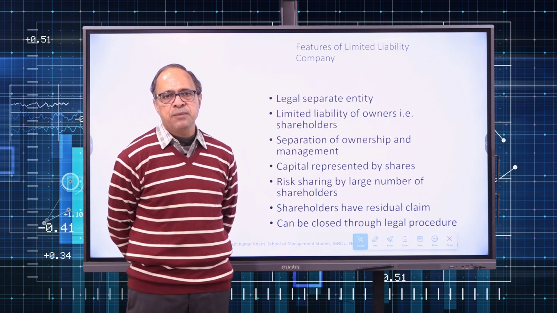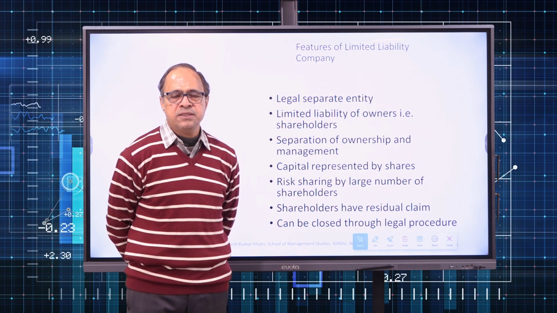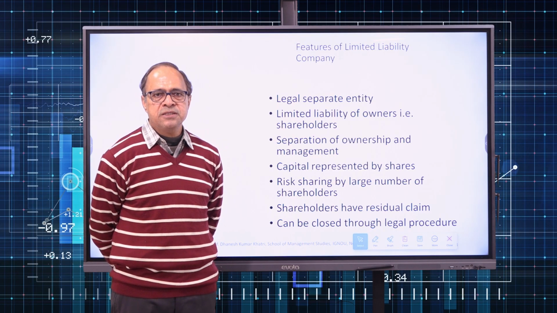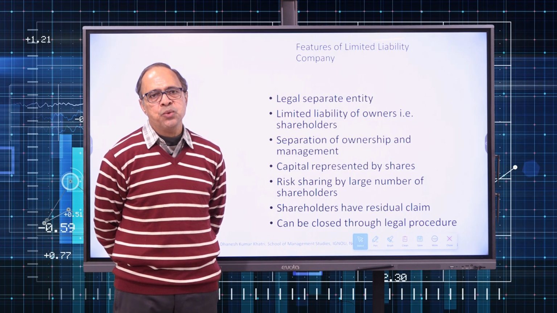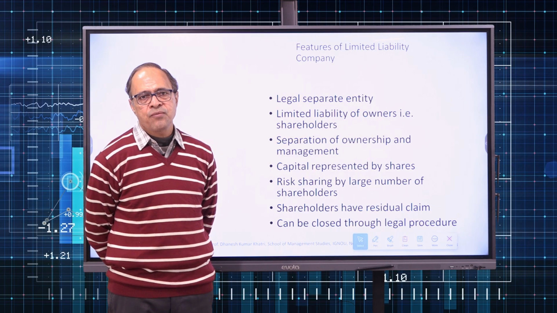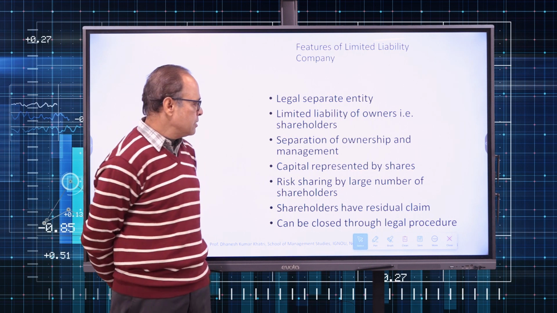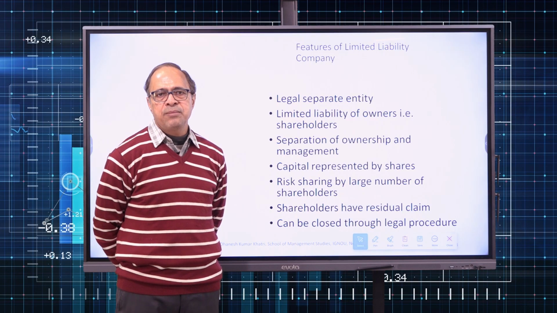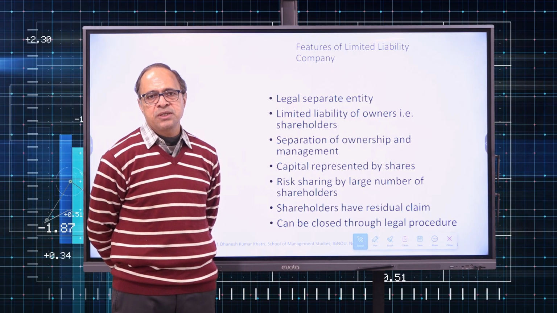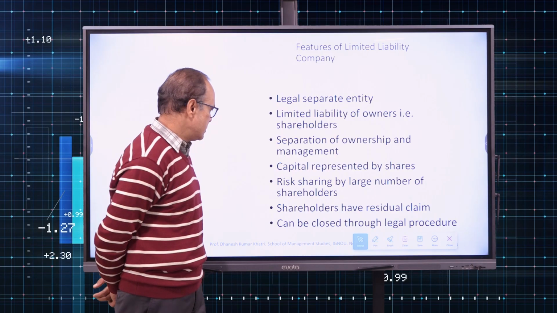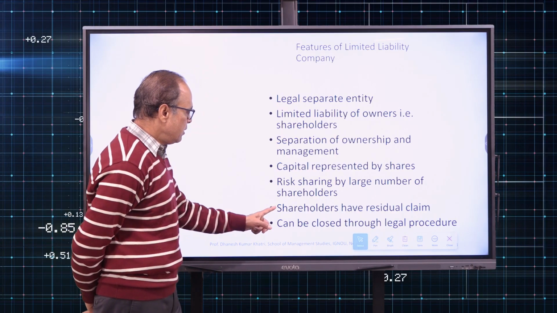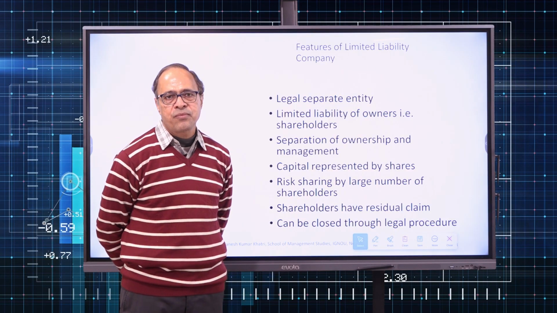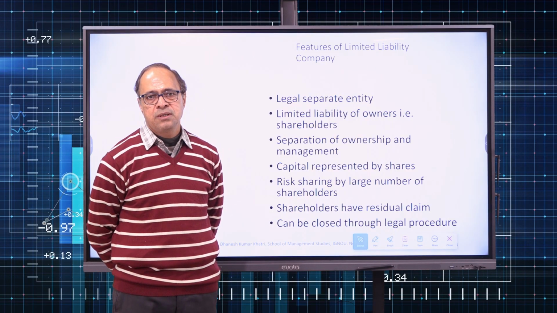That implies that if business assets are not sufficient to repay business liabilities, then the personal property of the owner can be used to fulfill the losses of the business organization. So that is the meaning of unlimited. But in the case of a limited liability company, the liability of the shareholders is limited only.